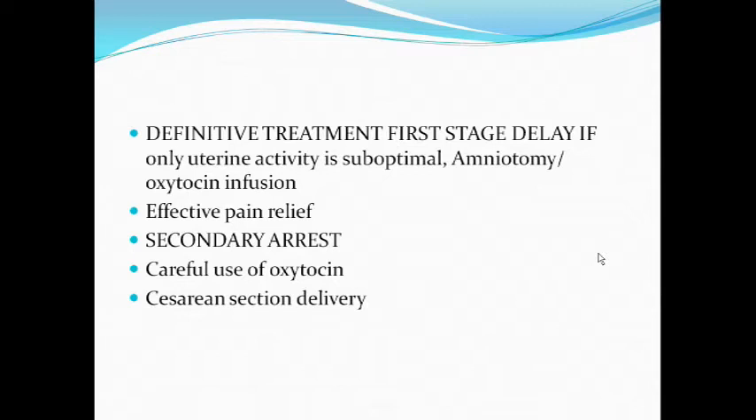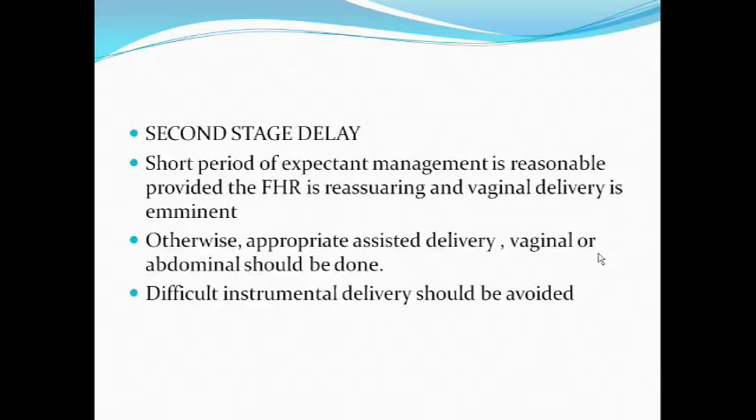Second stage delay. What is second stage delay? It is when, from full dilatation to the delivery of the baby, the propulsive expulsive force delivers the baby. So why does second stage delay occur? A short period of expectant management is used, in that there is no descent actually. In the second stage there is only descent of the baby.